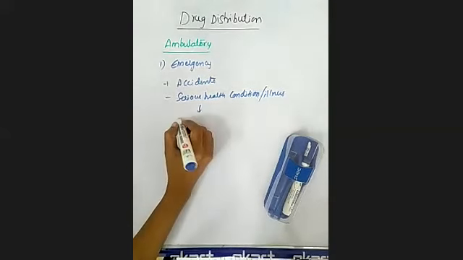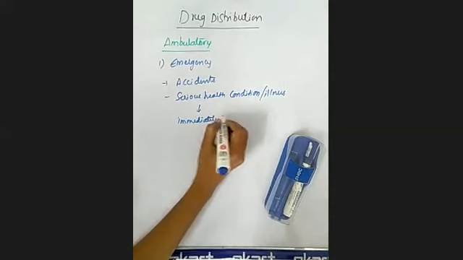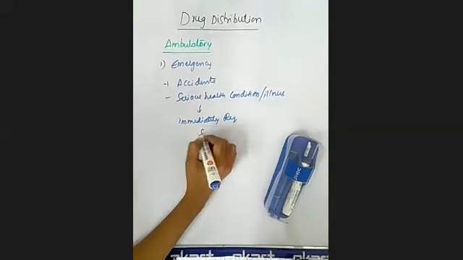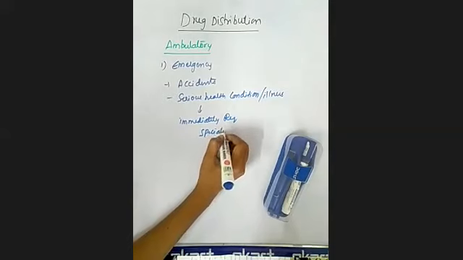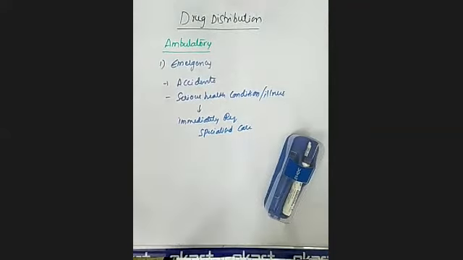These serious health conditions or illnesses immediately require specialized care. This is called an emergency. In emergency ambulatory care, the patients are involved in accidents or suffering from serious health issues.